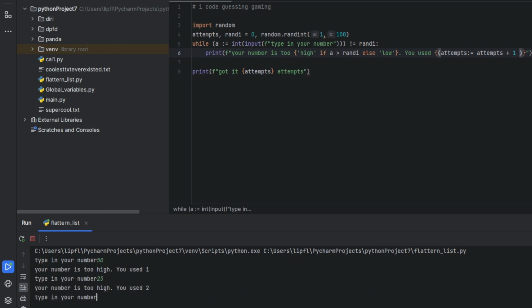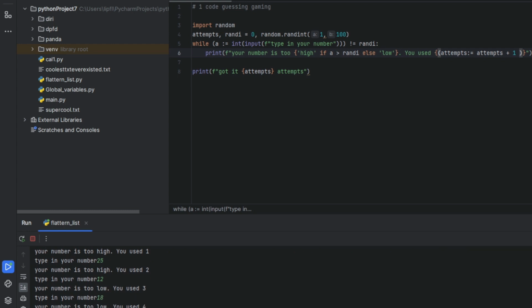Perfect, it works. Too high, too high, too low, too low, too low, too low, too high. Yeah, it was 24, but I messed it up by not having any input.